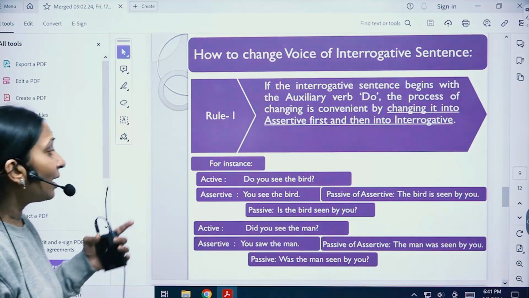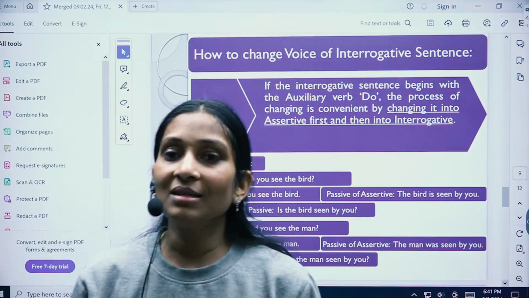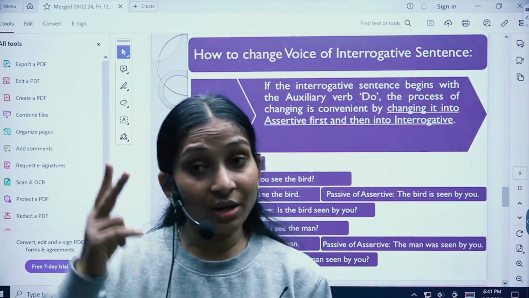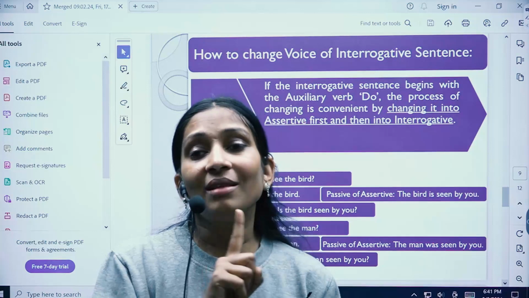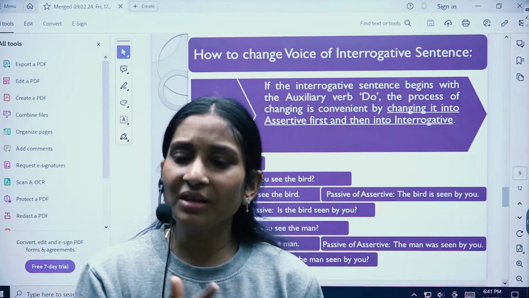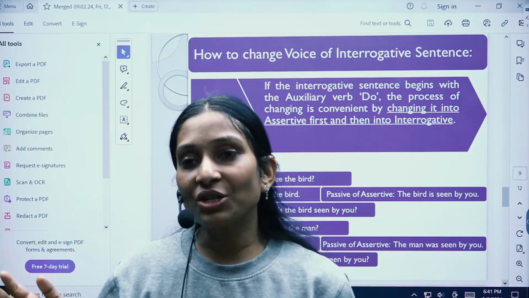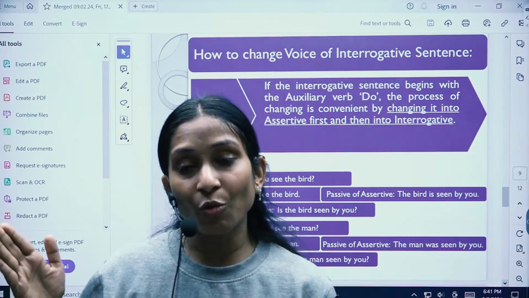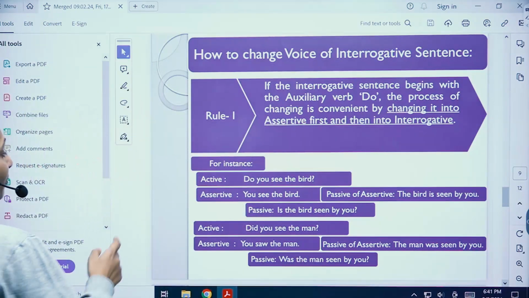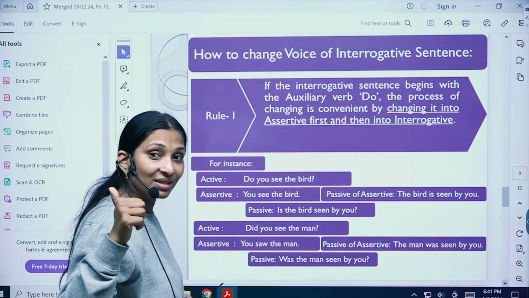All right, so these are question sentences, right? So one thing is, children, in question sentences, there are two types of questions. One, questions that begin with only a helping verb, okay? Do, did, right? Such kinds of words, which are helping verbs. And the second type of questions are the questions which begin with a WH word, right? Like if it is, do you see the bird? It is beginning with do, which is a helping verb.